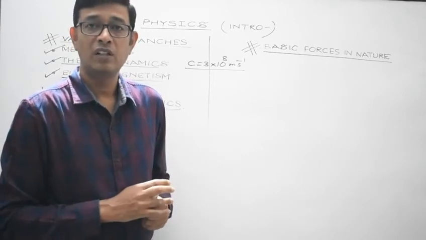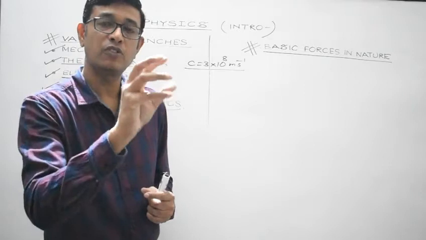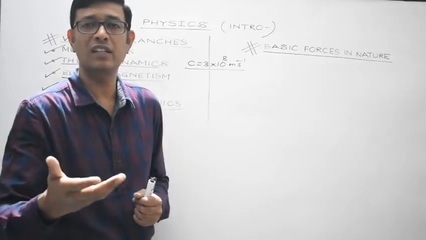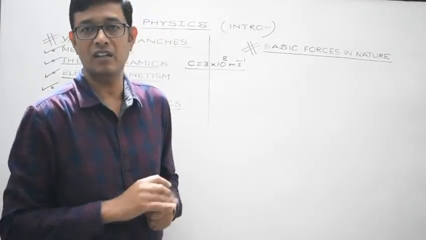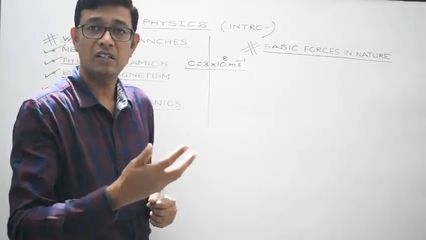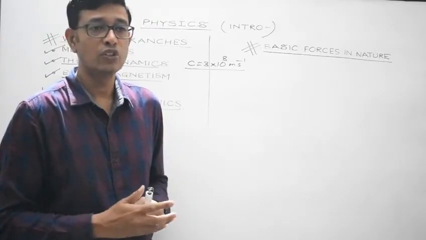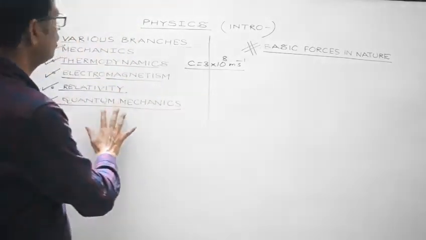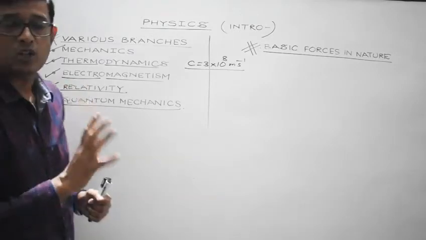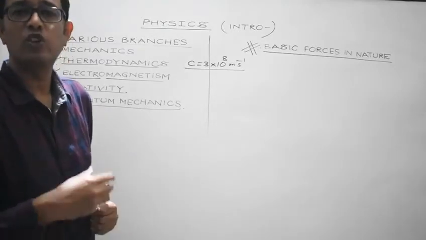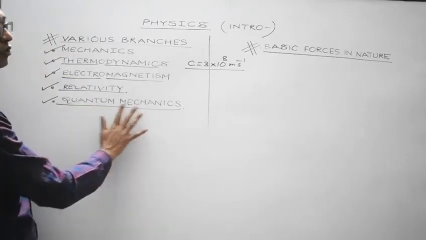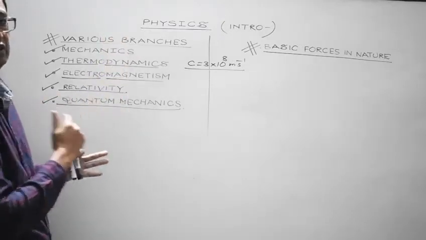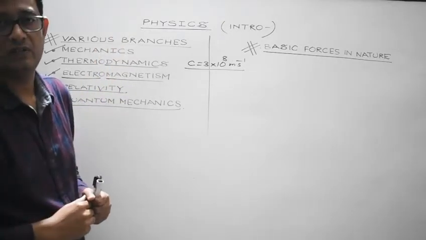But do you know that protons and neutrons are also made up of some subatomic particles like up quark, down quark? These all are elementary particles which we will study in higher class, right? There are some other elementary particles as well. There are antiparticles, muons, mesons, leptons, baryons. So the study of subatomic particles or sub-elementary microscopic particles comes under the category of quantum mechanics. So these are broadly the categorization of physics. These are the basic branches of physics, right?